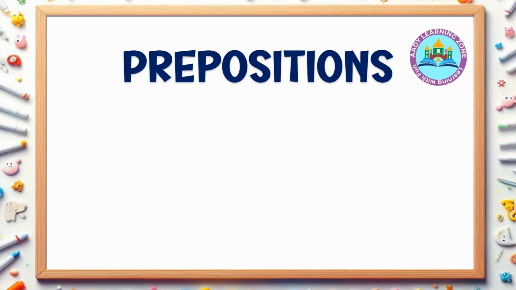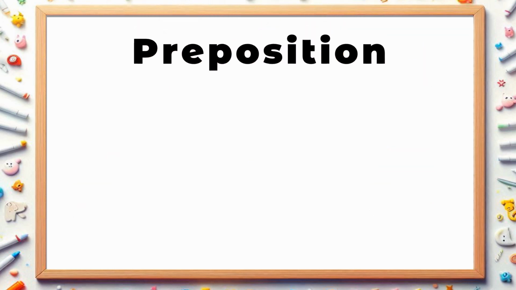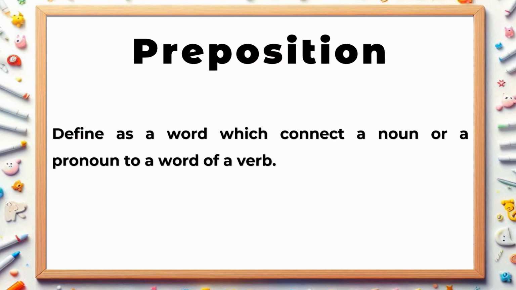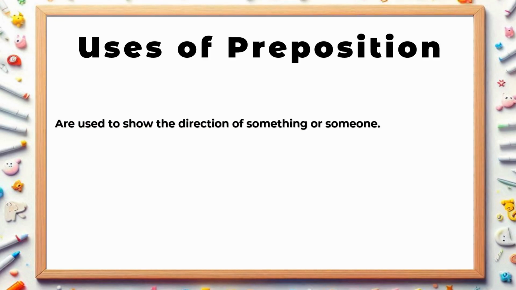In this video, we are going to learn about prepositions in English. A preposition is defined as a word which connects a noun or a pronoun to a word or a verb. Let's see the uses of prepositions. Prepositions are used to show the direction of something or someone.